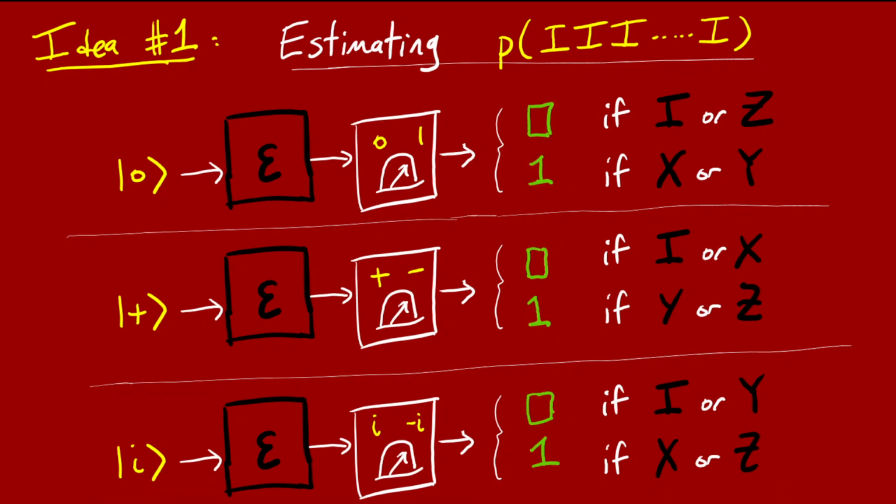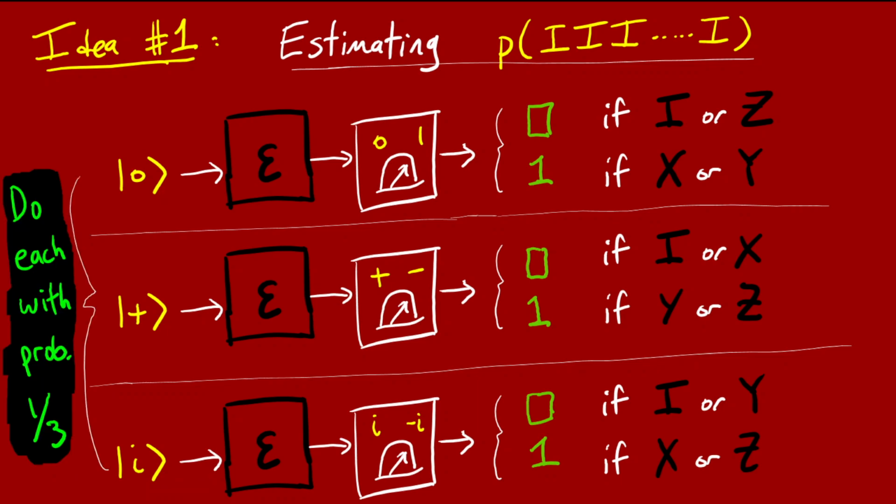Okay, so that's nice. Now, I'd like to rename the measurement readouts. We have these 3 different kinds of measurements, so they label their readouts differently: 0, 1, plus, minus, i, minus i. But I'd just like to call them 0 and 1. I'm always going to use green for the measurement outcomes. And 0 in this green will always mean the measurement readout was whatever you put in, and 1 always means the measurement readout was the opposite of what you put in. Okay, so we can summarize it like this.